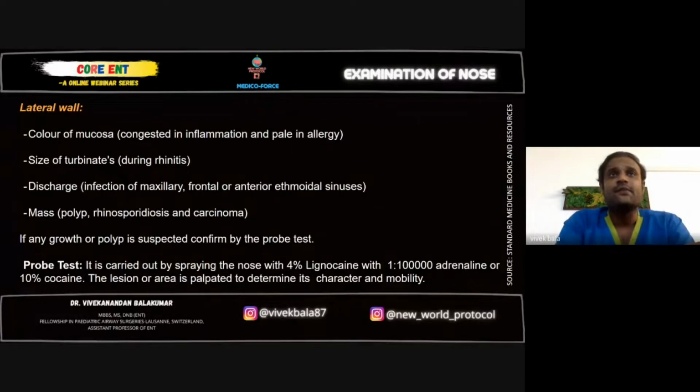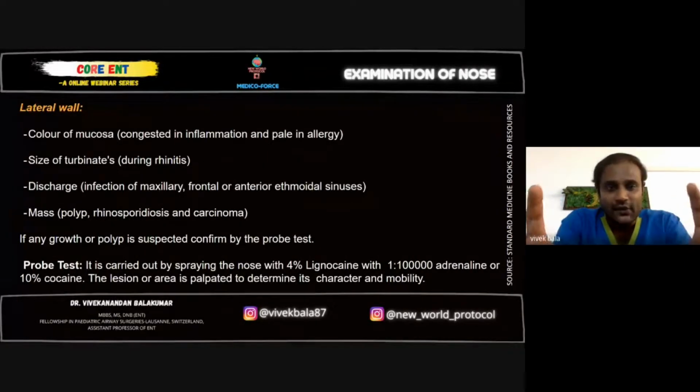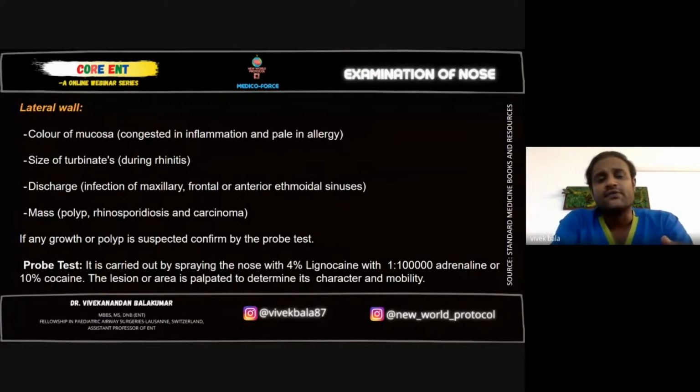Discharge: with infection from any of the sinuses, the frontal, maxillary, or ethmoidal, you will see a discharge coming out from the middle meatus into the nasal cavity and present over the floor. The presence of a polyp or other benign nasal masses such as rhinosporidiosis, or inverted papilloma, which has polypoidal, finger-like projections arising from the lateral wall of the nose. So how would we differentiate between a polyp, an inverted papilloma, a rhinosporidiosis, or a carcinoma? That is what we will see in the probe test, which I'll come to.